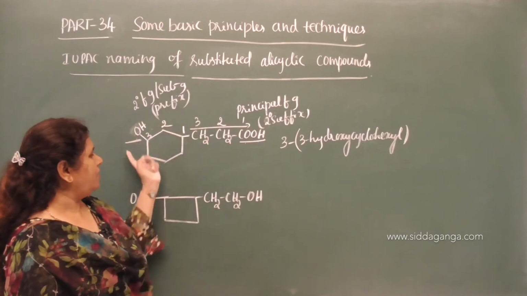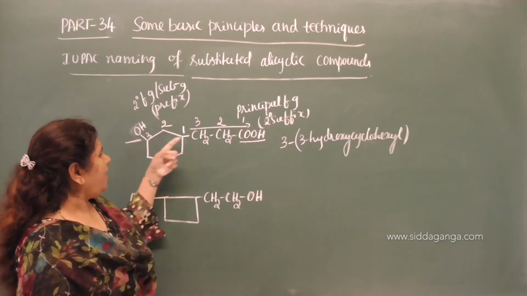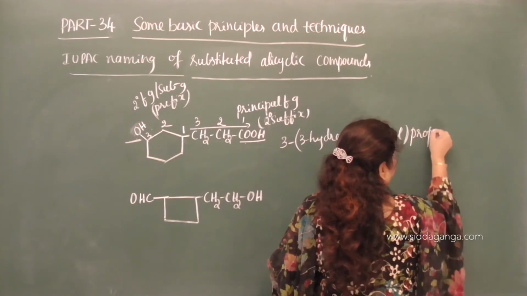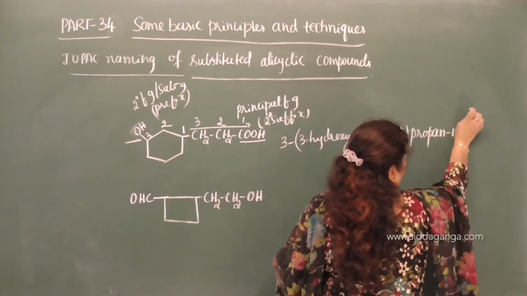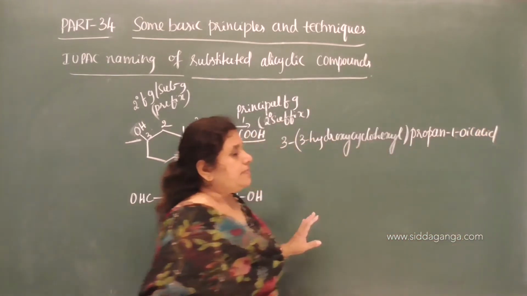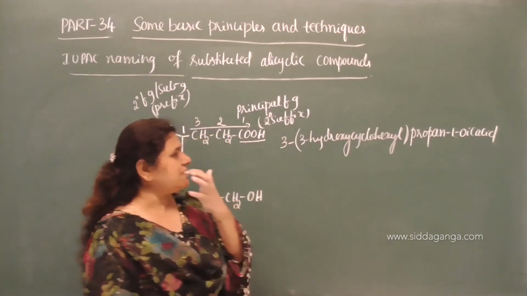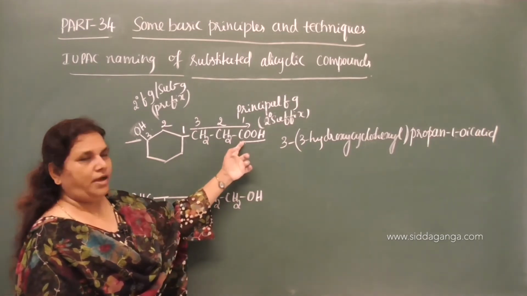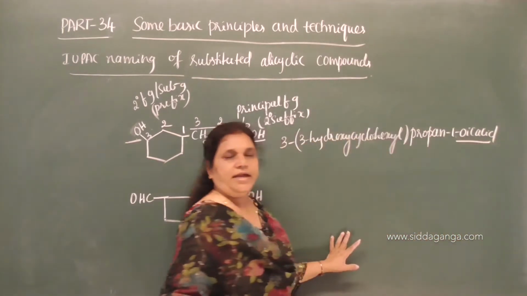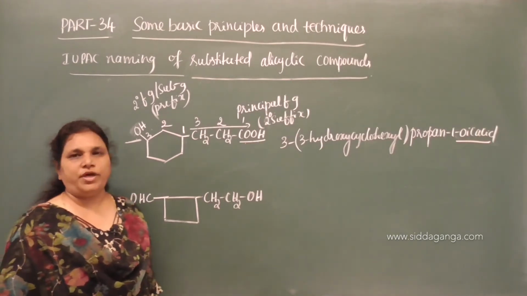On the third carbon we have substituted cyclohexyl, 3-hydroxy cyclohexyl. What is the root word? Propane 1-oic acid. See here, substituted propanoic acid. What substituted? 3-hydroxy cyclohexyl propane 1-oic acid. The same secondary suffix that we are using, 1-oic acid.